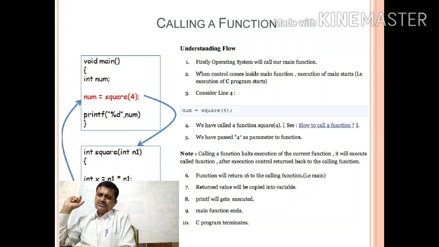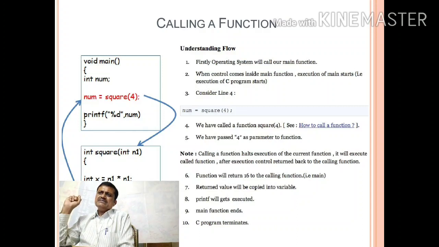Next is the square function: int square(int n1), where n1 is the parameter of the square function. Now int x is equal to n1 into n1, return x.